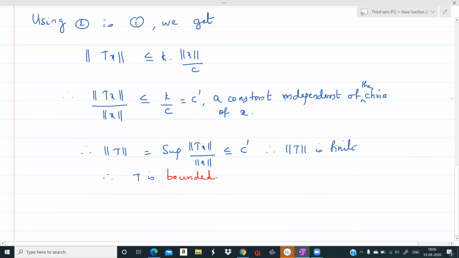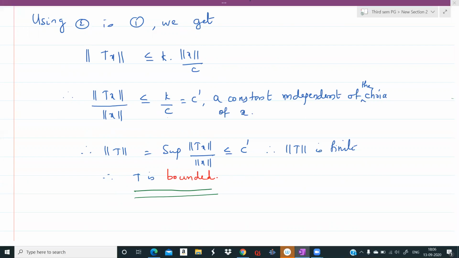So by our definition, norm T is the supremum of all such numbers. But any number of the form norm Tx by norm x is less than or equal to c dash, so the supremum is also less than or equal to c dash. Therefore, norm T is finite. Therefore, T is bounded. Therefore, every linear operator on a finite dimensional normed space is bounded. Thank you.